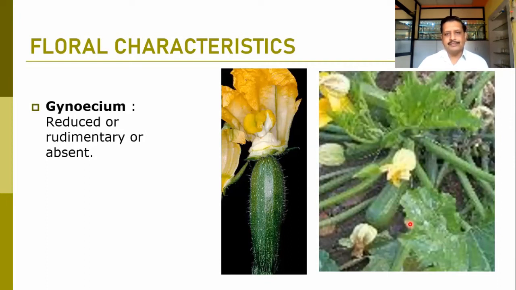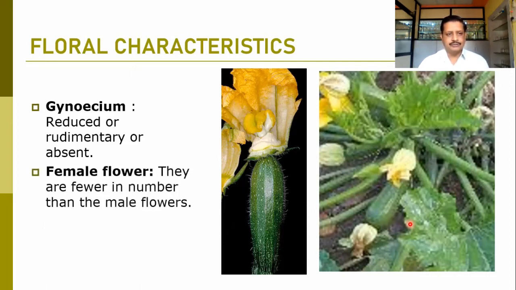When we talk about the gynoecium, it is reduced, rudimentary or absent, particularly in male flowers. Okay? In a male flower the gynoecium may be present, but only for appearance, but the ovules may not be present in that. So we are talking about the male flower.